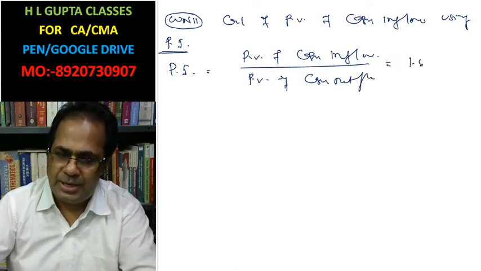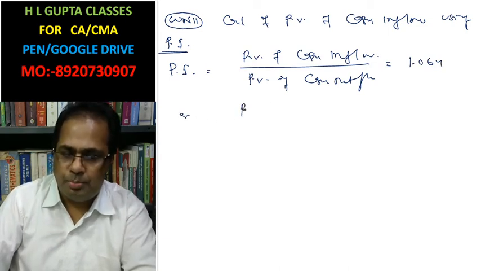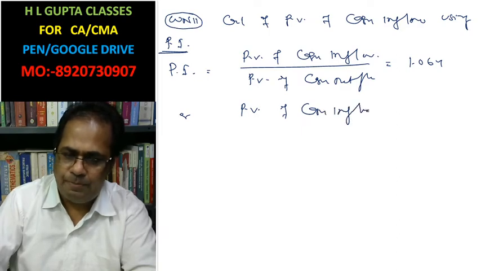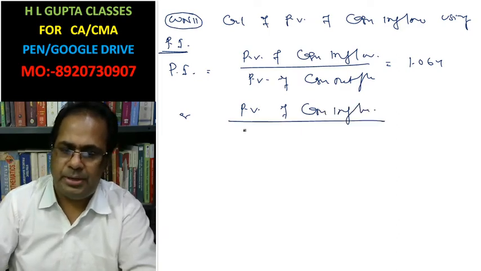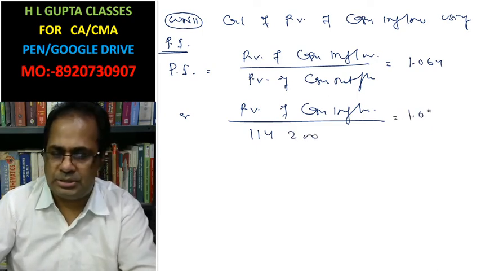This is 1.064, or present value of cash inflow whole divided by 1,14,200. This is 1.064.